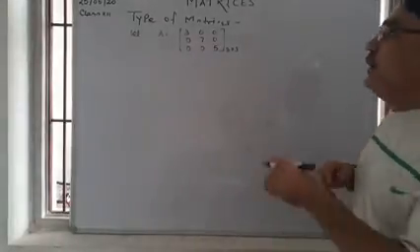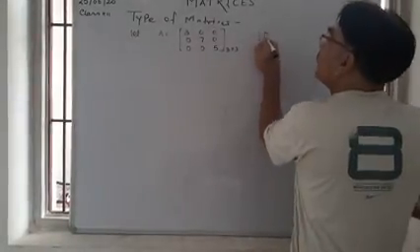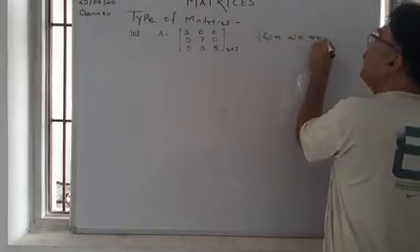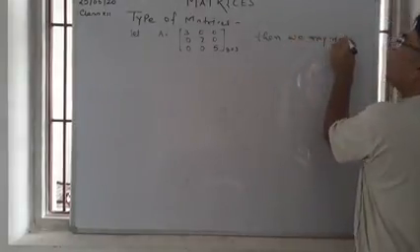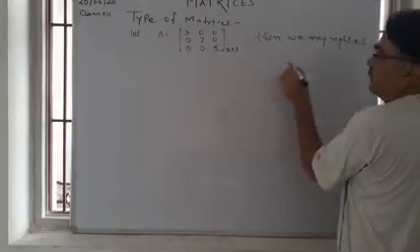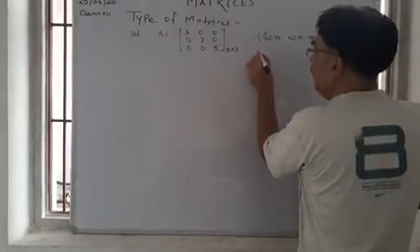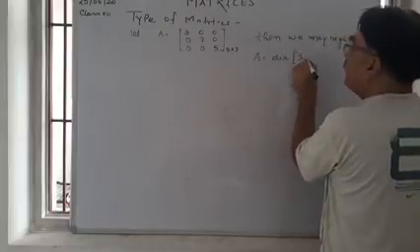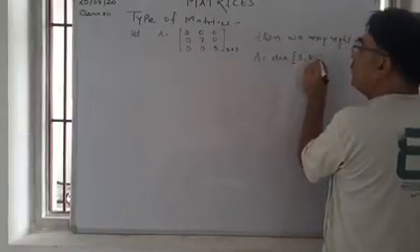Then we may write A as A is equal to diagonal 3 5 3 7 5.